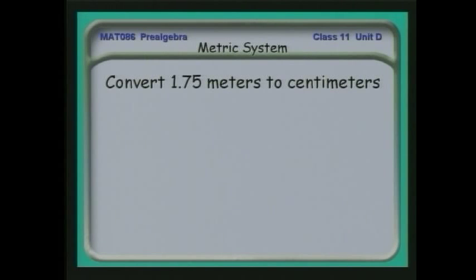Let's do some conversions so we see how we can use the idea of a proportion to convert from one unit to another, first within the metric system and then between the metric system and the English system. We want to convert 1.75 meters to centimeters, and we use the definition here.